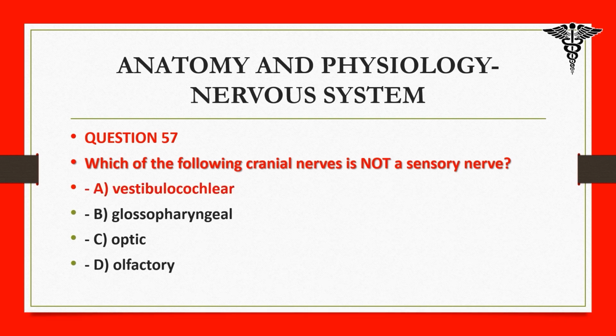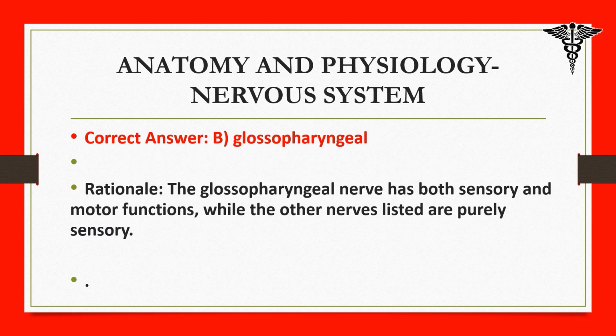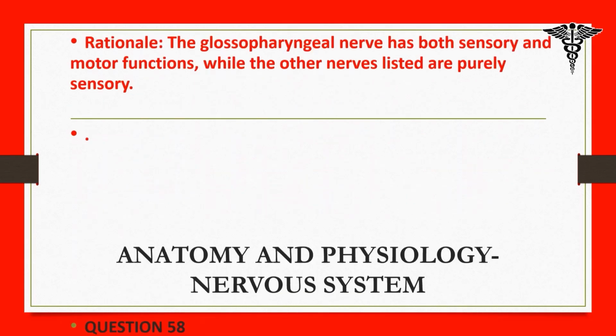A. Vestibulocochlear, B. Glossopharyngeal, C. Optic, D. Olfactory. Correct answer: B. Glossopharyngeal. Rationale: the glossopharyngeal nerve has both sensory and motor functions, while the other nerves listed are purely sensory.